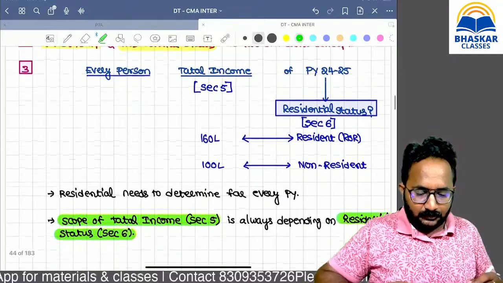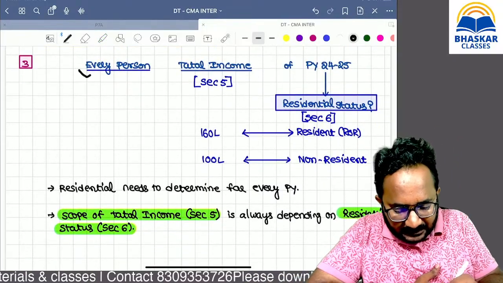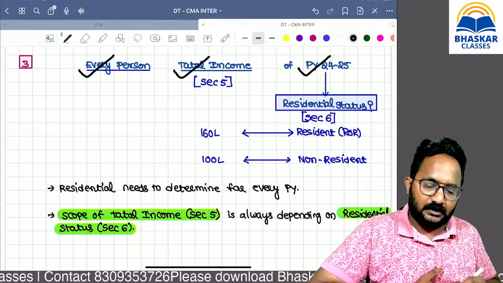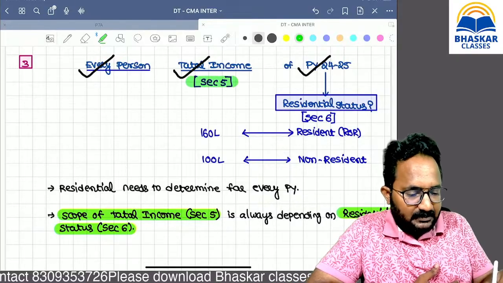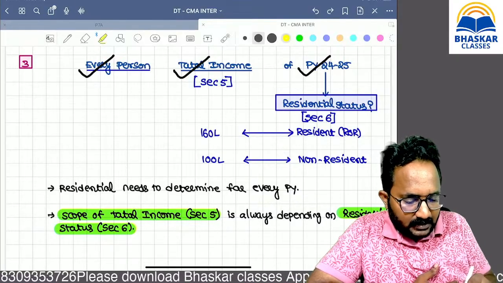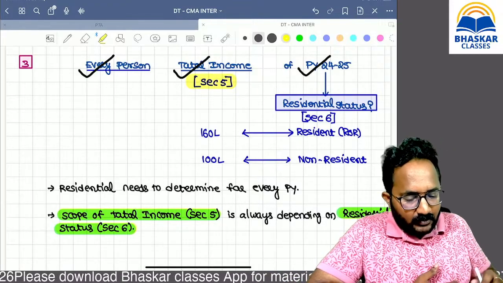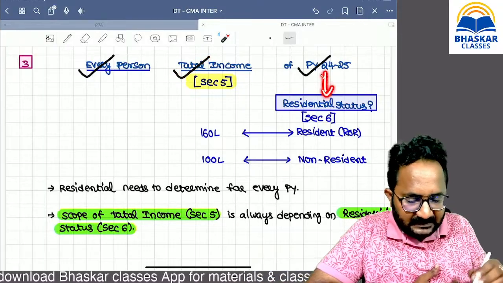Now, in the basics chapter we discussed the total income of every person for the previous year. The total income means the taxable income in his hands. That is what Section 5 deals with. How can we calculate one person's total income? Depending upon residential status.